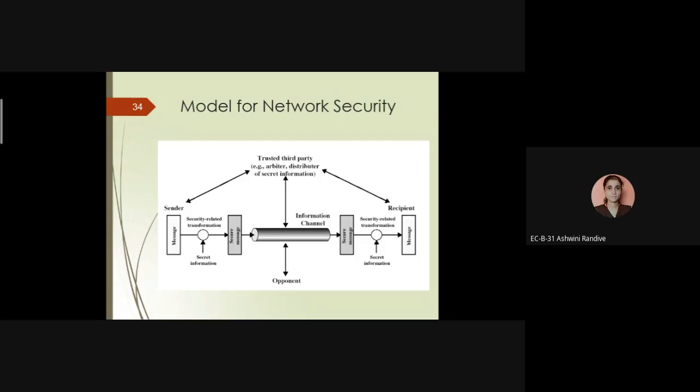When the message is transferred from user A to user B, there is a transformation medium, or we can call it an information channel. At the information channel, there is a possibility to hack the message. Here we can use the word opponent or hacker. The hacker can read the message only in the transformation channel or the information channel. If the key is there, there is less possibility to hack the message. So it is the working of a network security model.